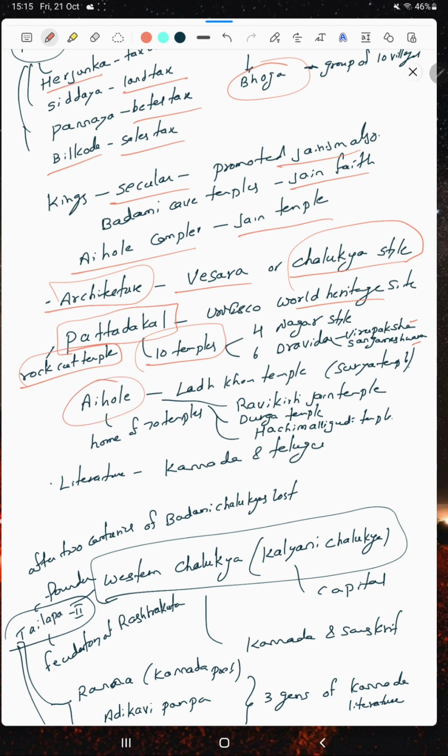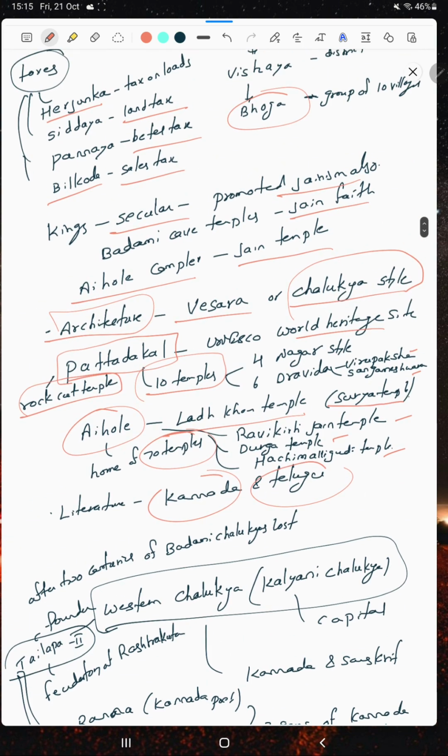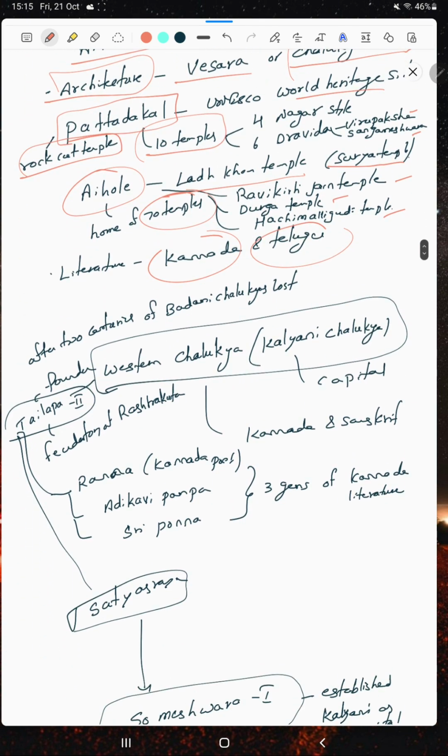Aihole, which I mentioned, has a Jain temple complex. It has the Ladkhan temple, a Surya temple, a sun temple. It is in Karnataka itself. The Aihole inscriptions are also from Karnataka. Aihole is a home of 70 temples, such as the Ravikirti Jain temple, Durga temple, and Hucchimalligudi temple. Kannada and Telugu literature became famous in this Chalukyan period.